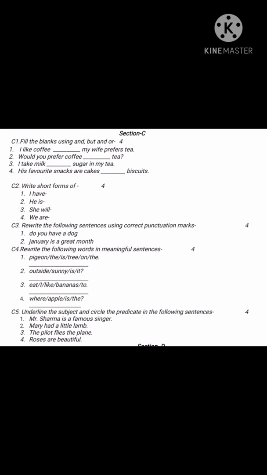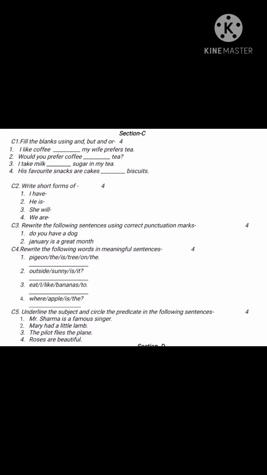Now last is your subject and predicate. Means you have to underline the subject and circle the predicate. So subject means the doer. That is, Mr. Sharma is a famous singer. So who is a famous singer? Mr. Sharma. So underline Mr. Sharma, that is the subject, and the rest of the words are the predicate, that you have to circle.